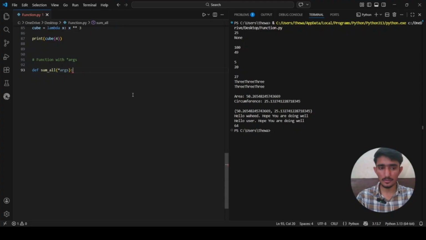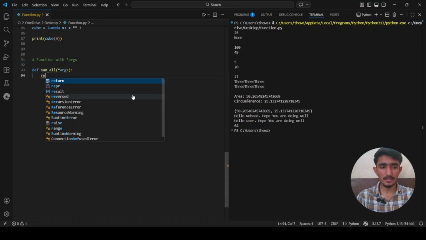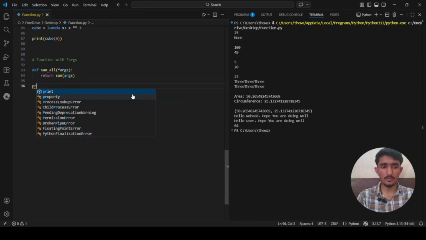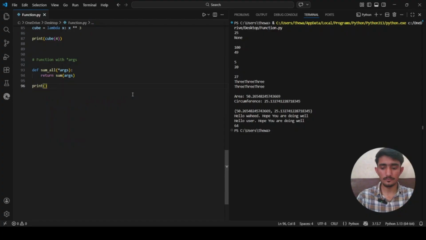After that, a colon, then hit enter, and we return the sum of args. Sum is another function which adds the values. So here I will print the function call.